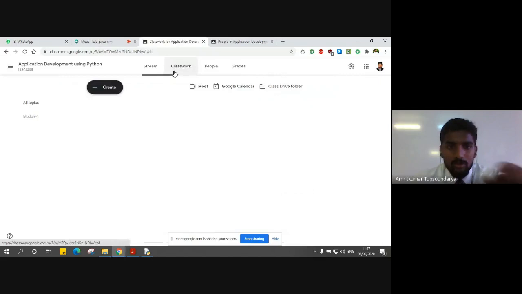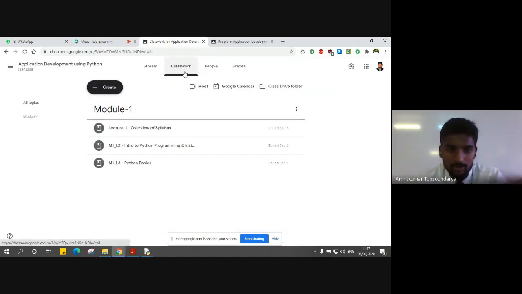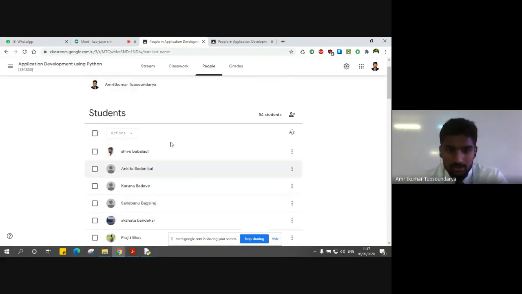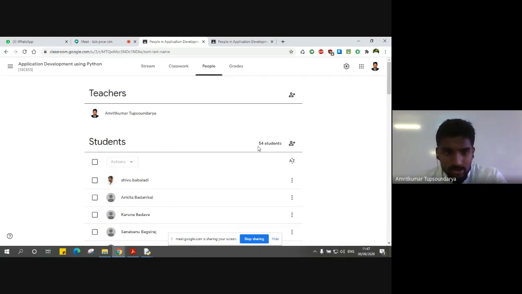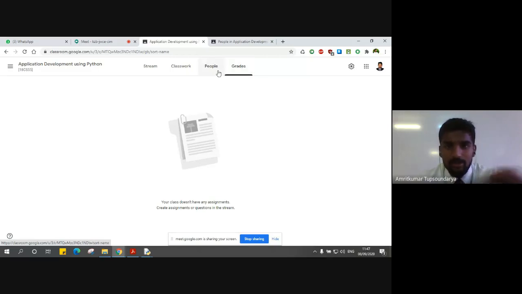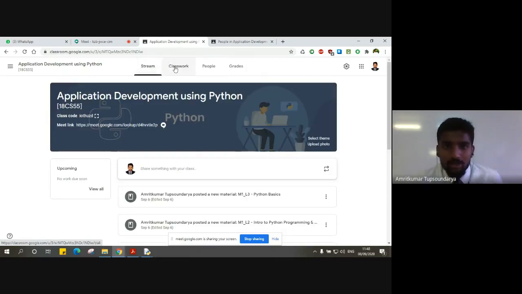Classwork is whatever activities we'll be doing here. We'll see line by line how these things work. People lists how many people are involved. You can see here, teacher, I am enlisted. Suppose that subject is handled by two faculties, there would be another teacher added to this. Then we have students here. In your case, this layout might be a little different. And then ultimately we have the grade section, wherein you have grades for, let's say, assignment marks or quiz marks or IA marks. So stream and classroom are the two major tabs that we will be using.